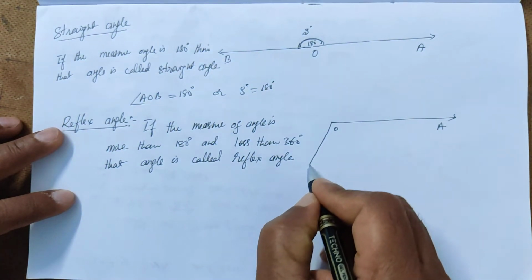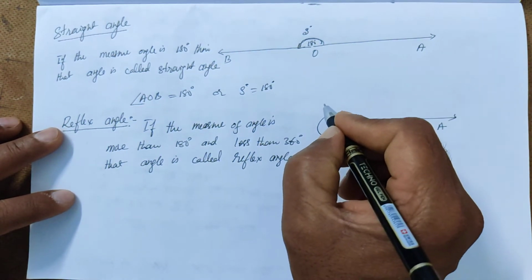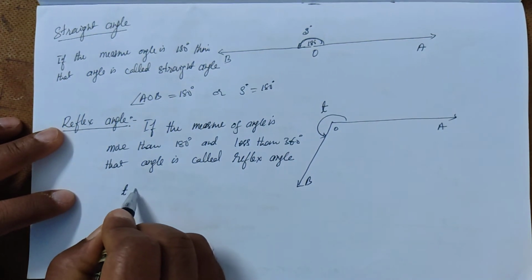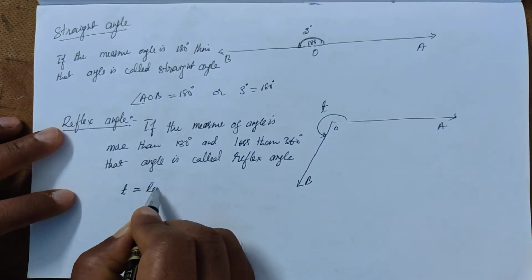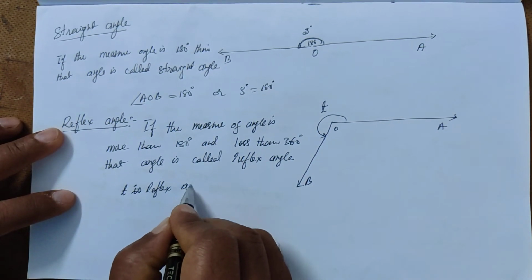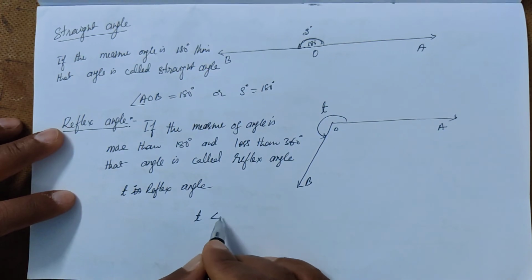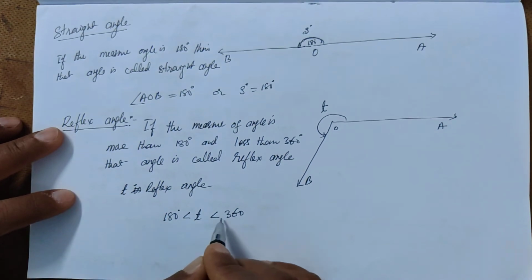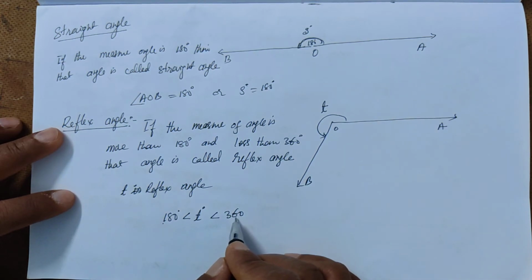So this angle is called a reflex angle. So let it be angle T. So angle T is a reflex angle. So this T is less than 360 degrees and more than 180 degrees. So this angle T is in between 180 and 360 degrees.